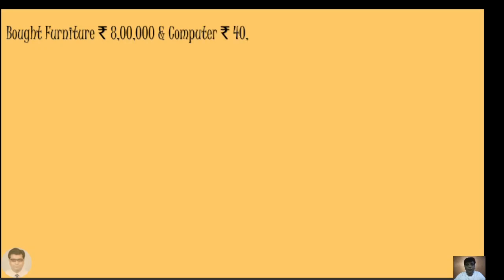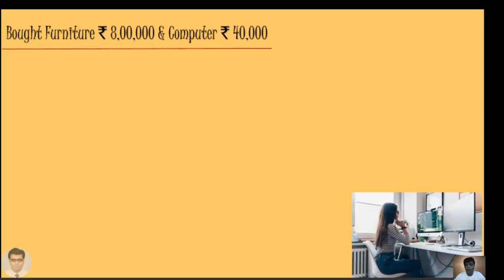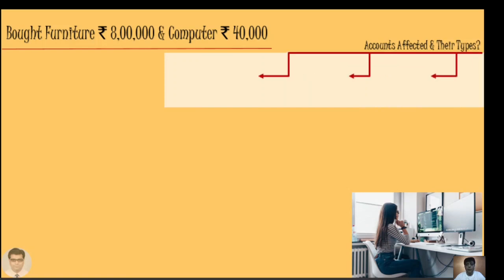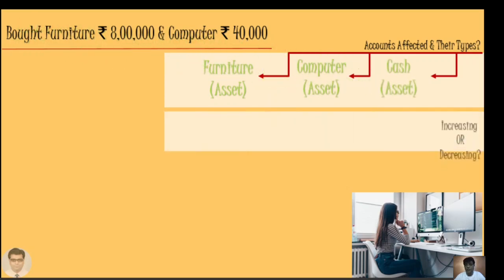Bought furniture rupees 8 lakh and a computer for 40,000. Accounts affected and their types. This time 3 accounts are being affected. So let us see. First of all, furniture account is affected, then computer, and at the same time we are buying it, so our cash is going out. All 3 are asset type.